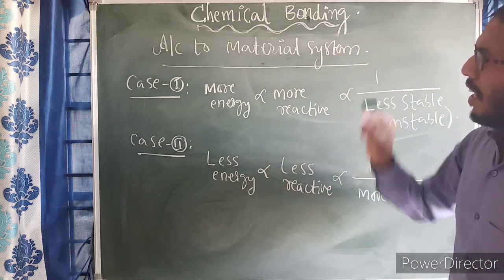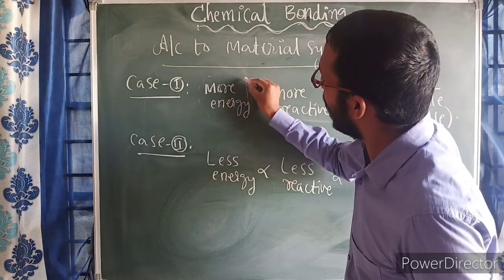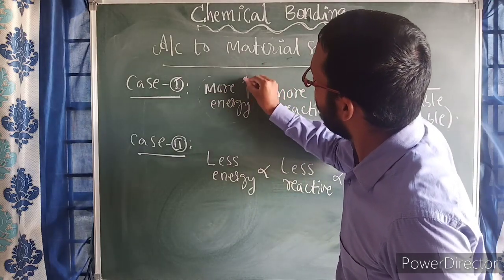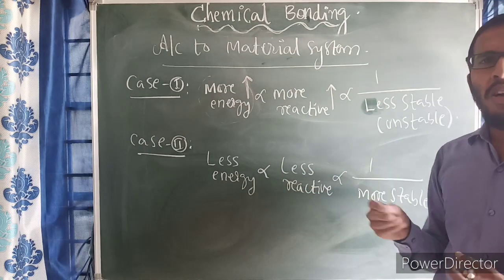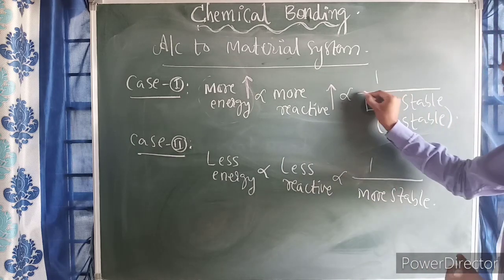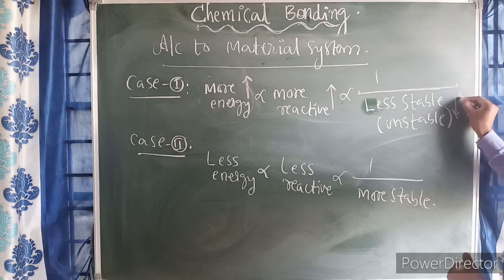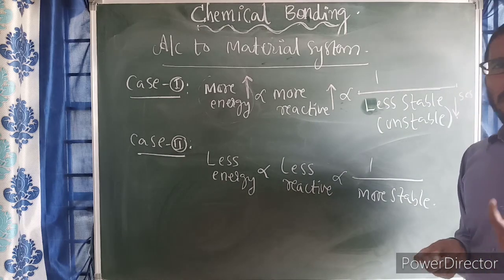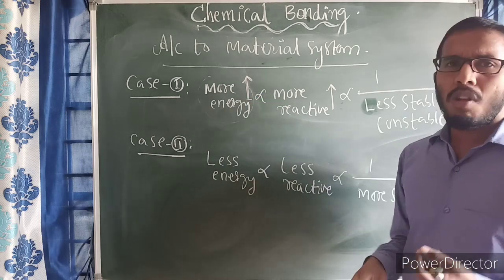Suppose any material or system in nature has more energy. More energy means definitely more active, and more active means more reactive in nature. More reactive means less stable or unstable. Suppose I replicate this phenomenon to human beings.